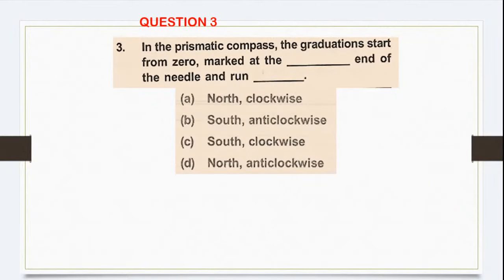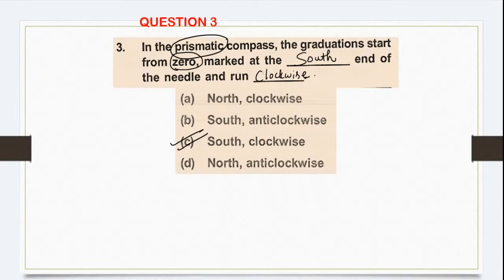Okay, let's move on to the next question. So in a prismatic compass, the graduation starts from 0, marked at the dash end of the needle and runs in which direction? So in prismatic compass, where exactly is 0 marked, he is asking, and it will run in which direction, whether it's clockwise or anti-clockwise. So the correct answer for this is south and clockwise. In prismatic compass, always the 0 marking will be in the south and it will run in clockwise direction.